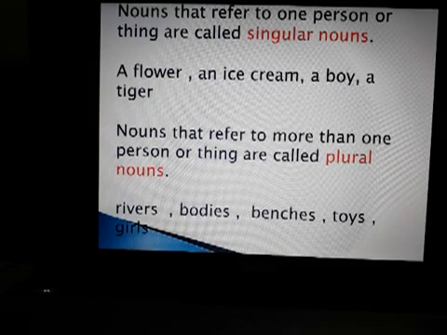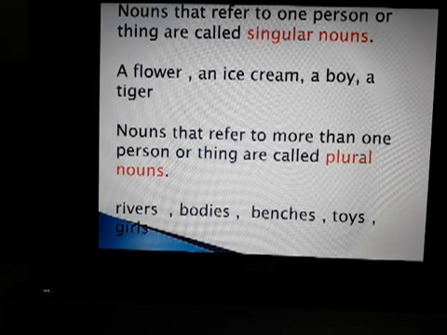What do you mean by singular nouns? Nouns that refer to one person or one thing are called singular nouns. For example, one flower, one boy, one tiger. And nouns that refer to more than one person or thing are called plural nouns.